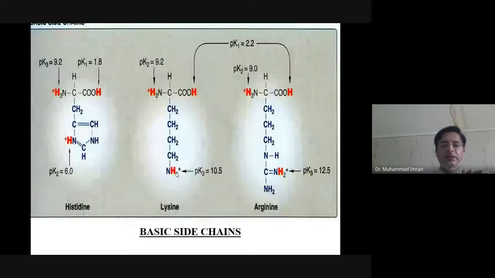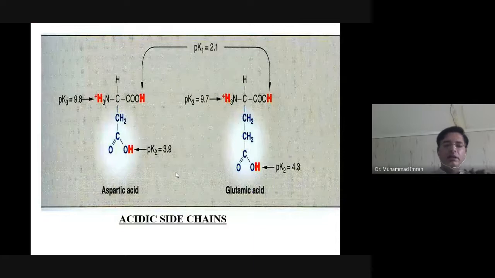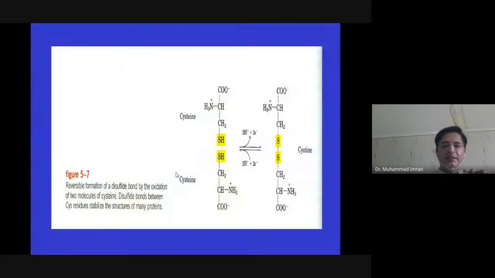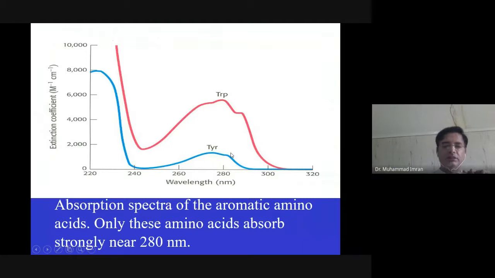Then we have charged polar amino acids. Two acidic and three basic amino acids are polar side chain containing amino acids. At low pH, cysteine residues make a disulfide linkage and change into cystine. And mostly it happens when we have an abnormality in cysteine metabolism or methionine metabolism.